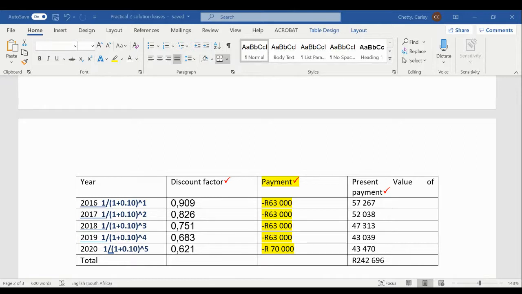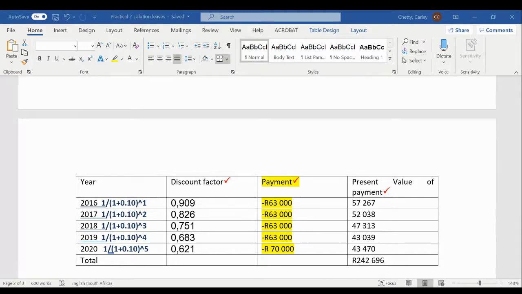Because this payment is going to happen 4 years away into the future, we need to present value it for 4 years. That is going to give us a discount factor of 0.683. And then for 2020, the payment we have is that 70,000 Rand, and this is to take ownership of the asset at the end of the lease term.